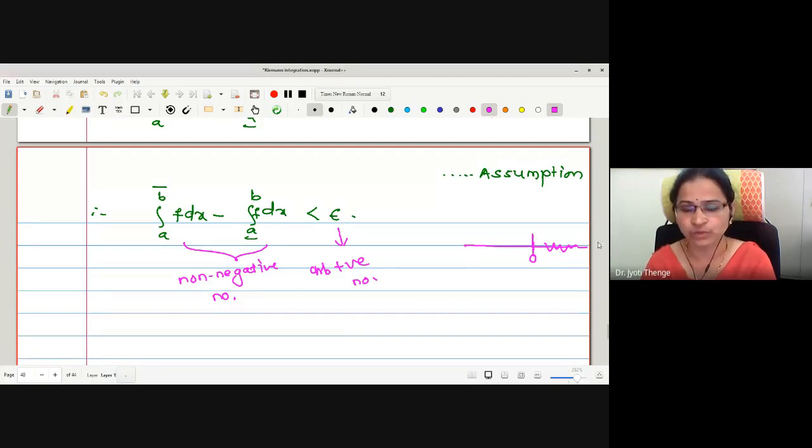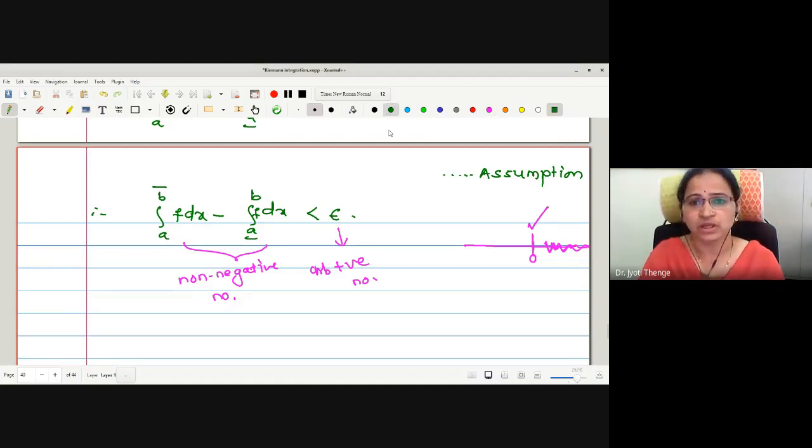This non-negative number less than every positive number. What is the positive number after 0? We cannot guess. Therefore, epsilon may take any smaller number which is nearer to 0. Therefore, if I want a non-negative number which is strictly less than every positive number, the only possibility is to get the value as 0.